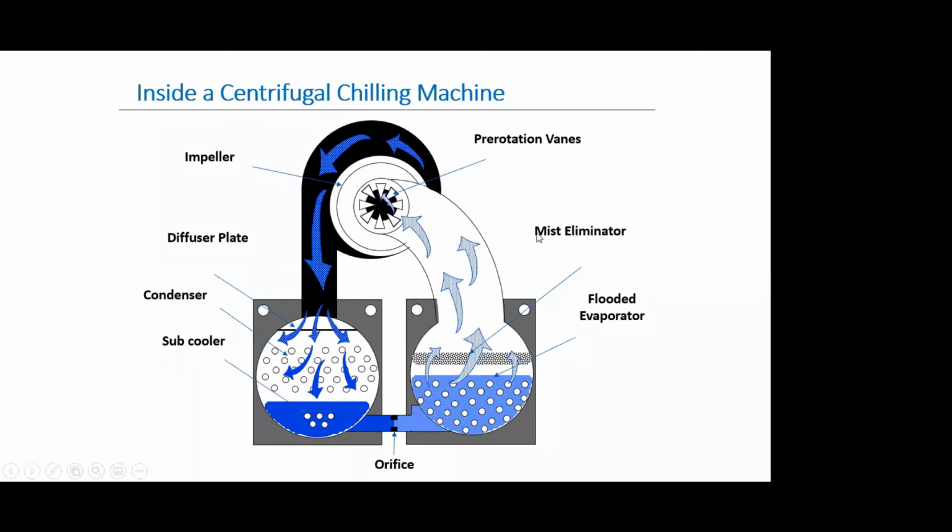You can see mist eliminators, just to ensure that only the dry vapor gets into the compressor. And we have some other devices as well, the pre-rotation vanes, which help to control the volume of refrigerant flow so that the delivered refrigeration capacity matches the load of the system, right?